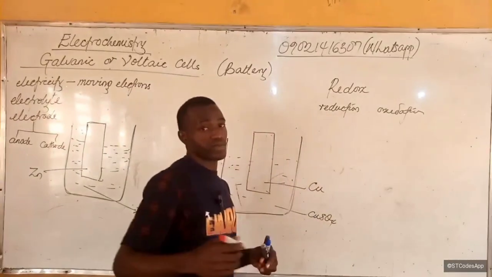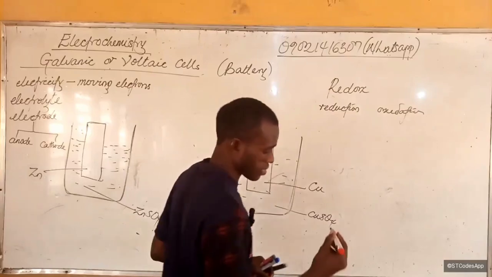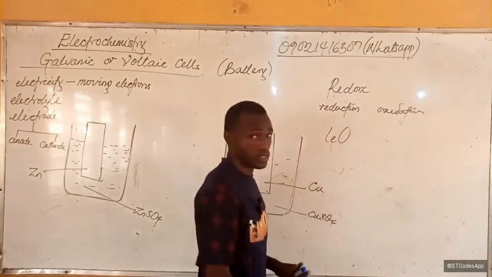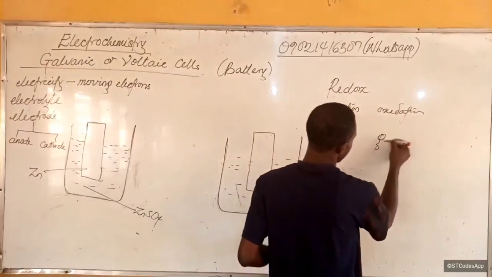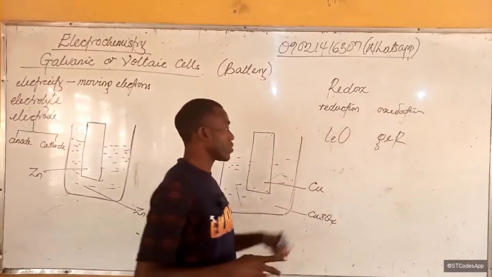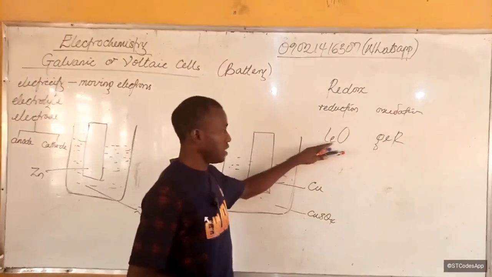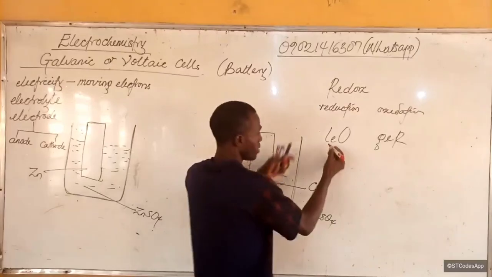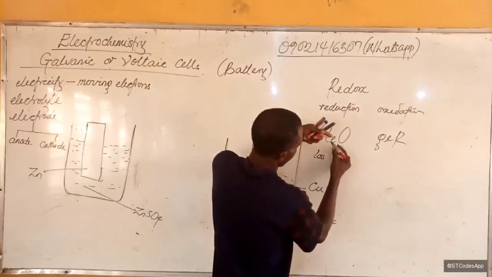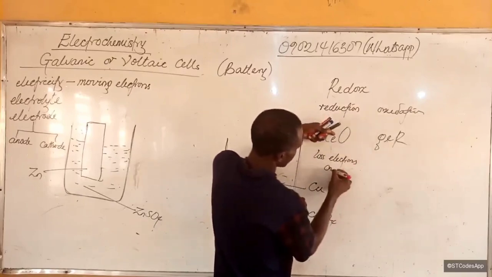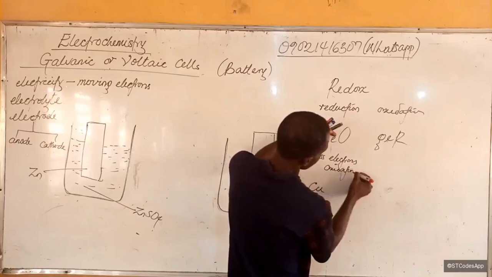Use this mnemonic: Leo the lion goes grr, like the lion is roaring. Leo: L stands for loss of electrons, and that is oxidation.